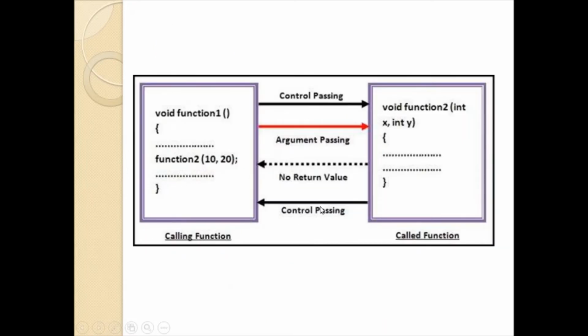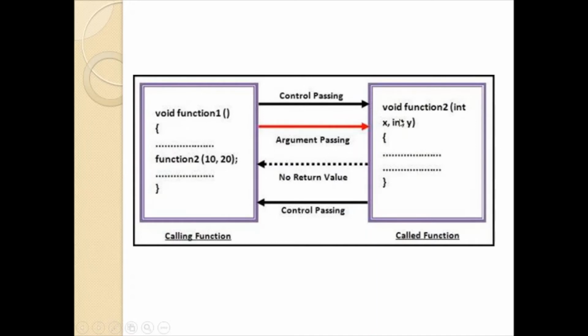Here is the diagrammatic representation of the second category of a function. Function 1 is calling function 2. Along with the function call, it is passing some values, 10 and 20. Along with passing the control, you can see the solid line representing argument passing.